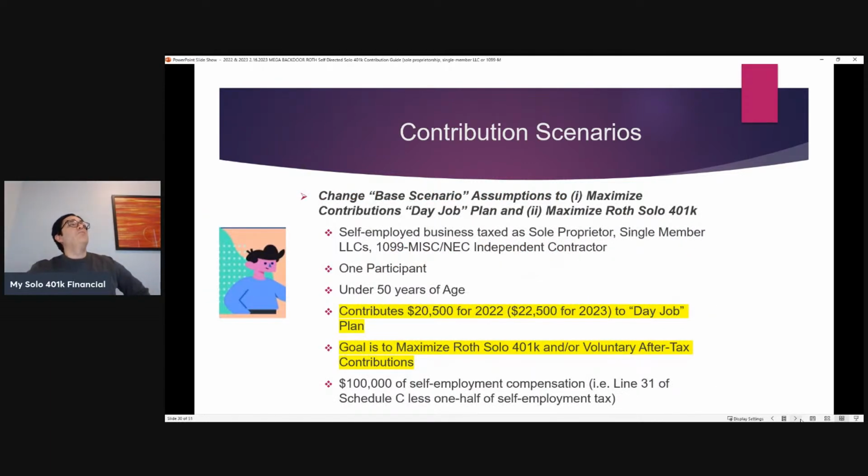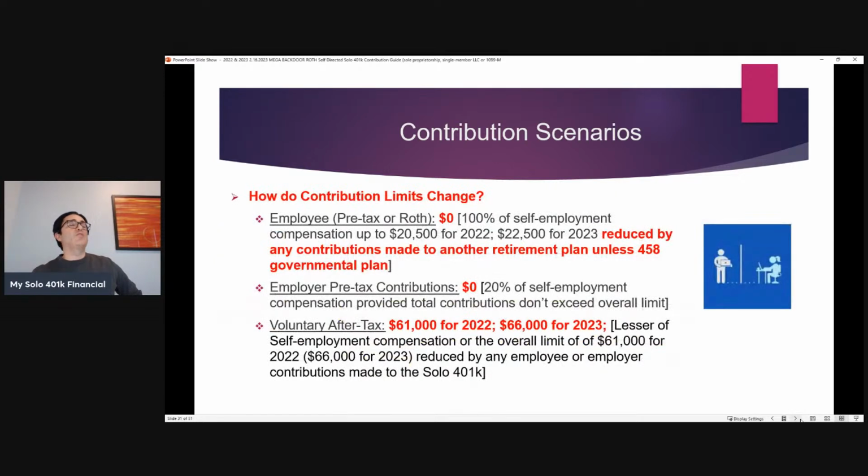So now let's go back to the base. One person under 50, $100,000 of self-employment compensation. Here, though, they have maxed out the contributions to their day job plan, and they're not interested in making pre-tax contributions. They want to focus on Roth or voluntary after-tax.